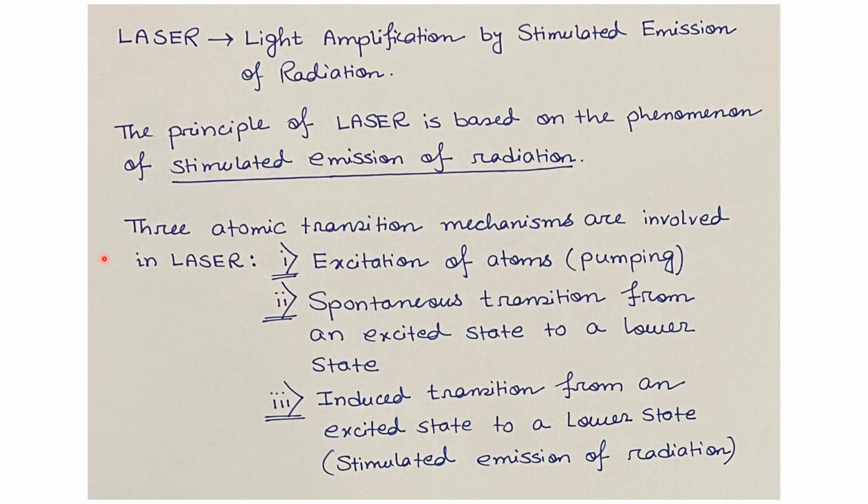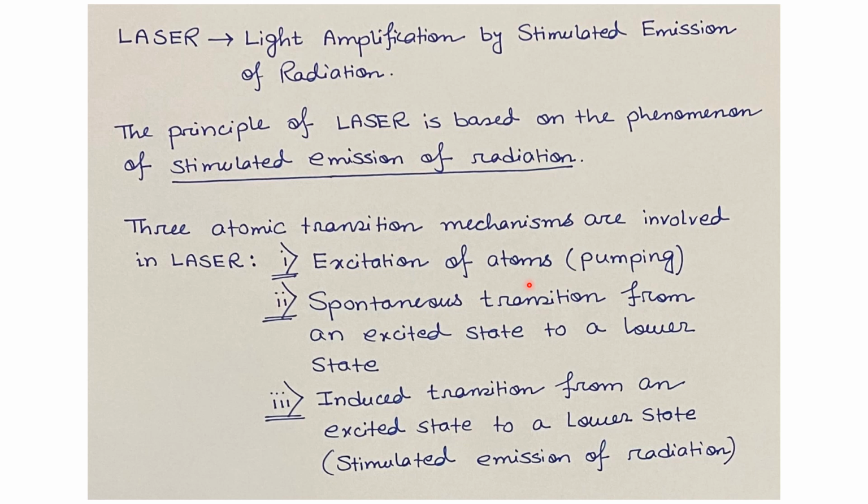There are three atomic transition mechanisms which are involved in laser. Let us understand those three mechanisms first. The first mechanism is excitation of atoms, which is also known as pumping. Let us consider some atoms are at the ground states.